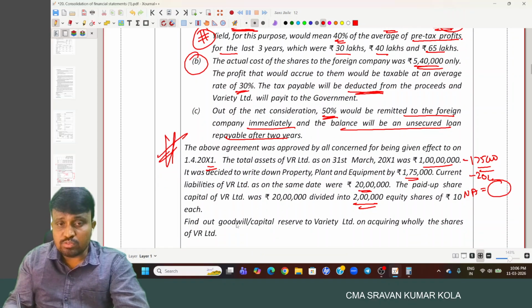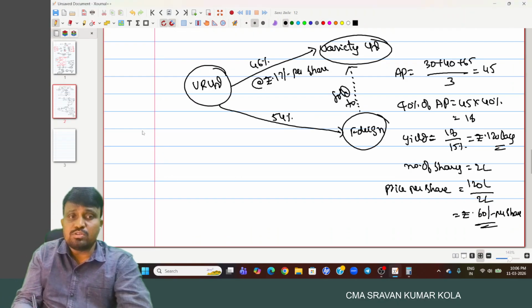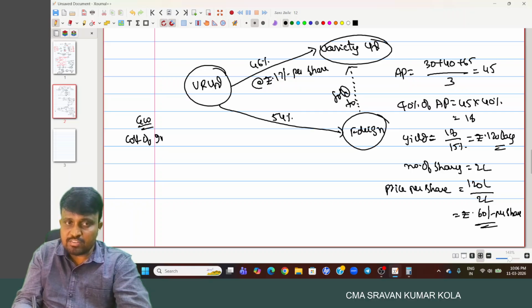And what is the question? Goodwill or capital reserve? How to calculate the goodwill or capital reserve? First, we have to calculate the cost of investment.